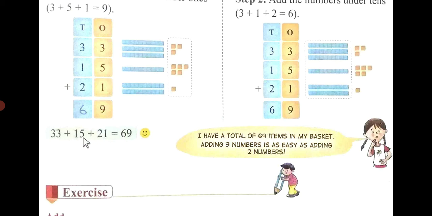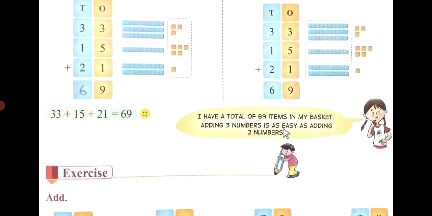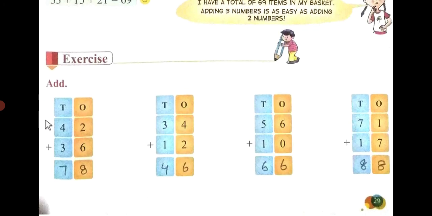So 33 plus 15 plus 21 is 69. I have a total of 69 items in my basket. Adding 3 numbers is as easy as adding 2 numbers. So here is the exercise, students. I have done it for you. 2 plus 6 is 8. 4 plus 3 is 7.